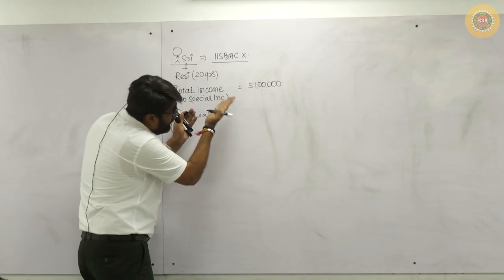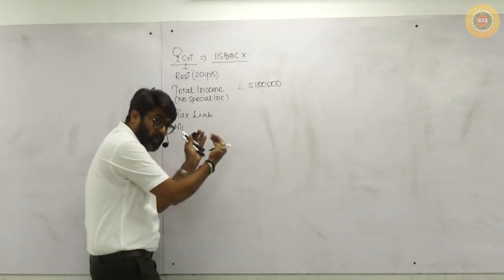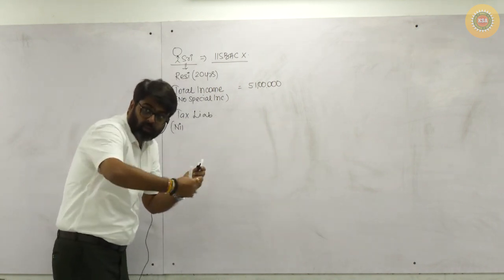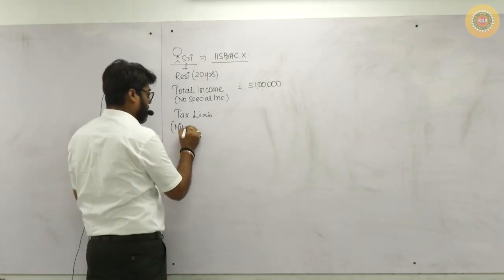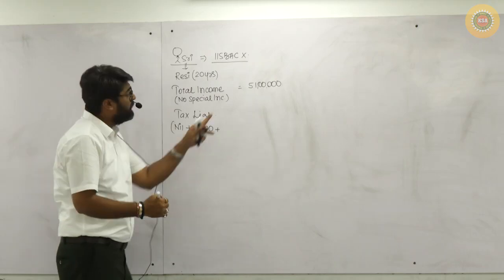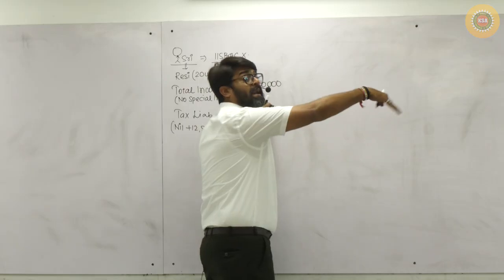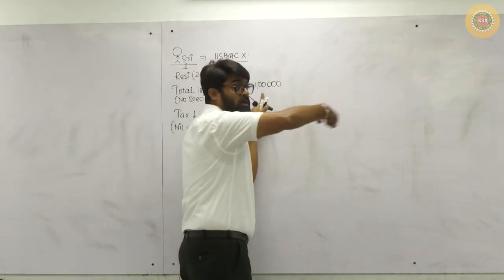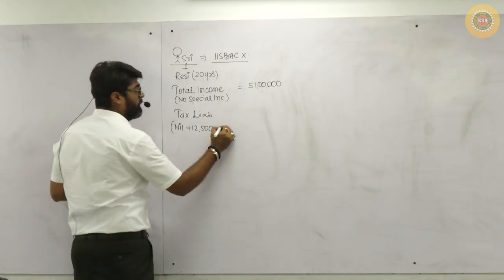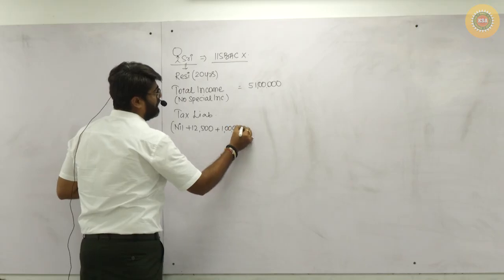Then from 250,000 to 5 lakh, on this 250,000, 5%. That will be 12,500. Then from 5 lakh to 10 lakh, on this slab of 5 lakh, she is going to pay 20%. Meaning 1 lakh. Yes or no?